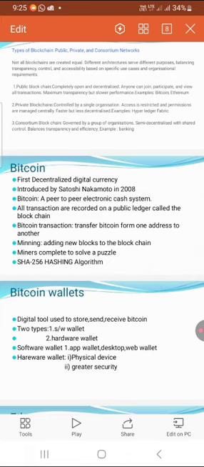Compared to a private blockchain, which is controlled by one single organization, a consortium blockchain is governed by a group of organizations. It is semi-decentralized, with shared control. We see this in banking systems, where a group of organizations governs. These are examples of consortium blockchain.